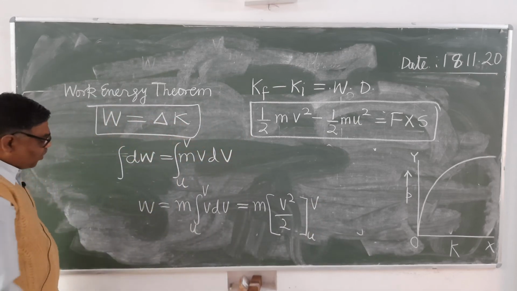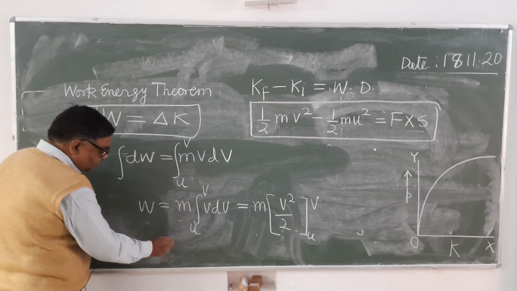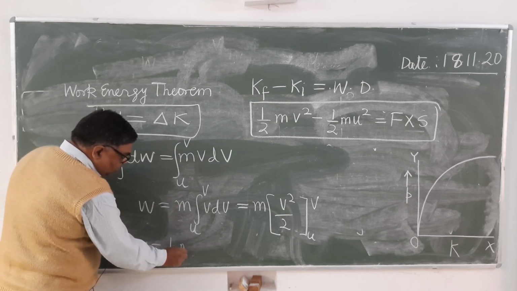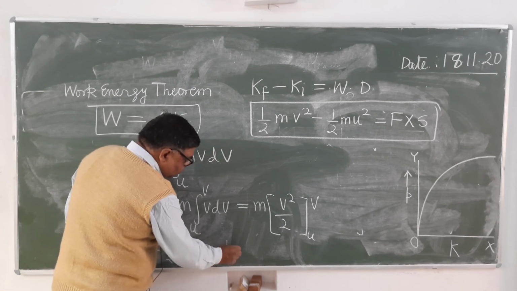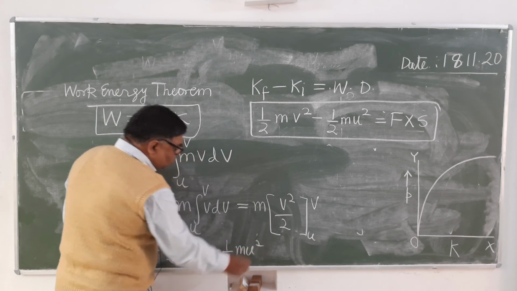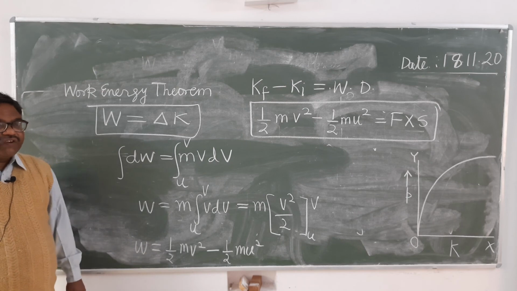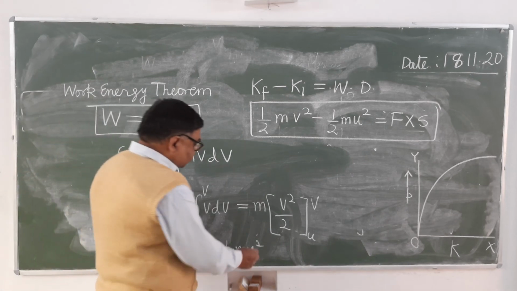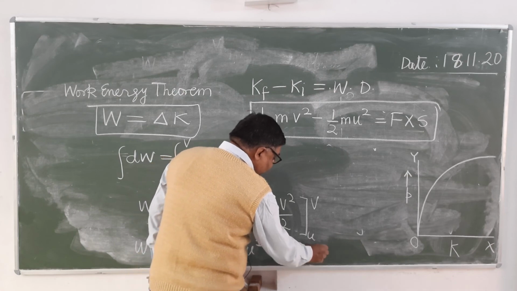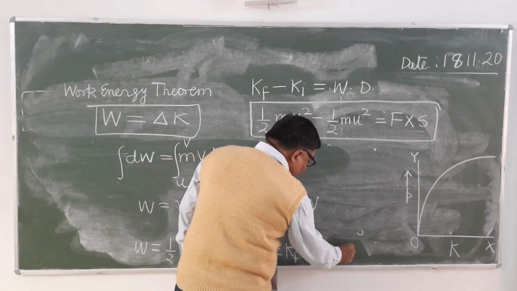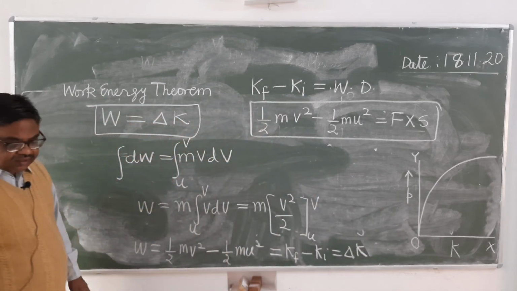When you simplify, W equals 1 upon 2 m v square minus 1 upon 2 m u square. What is half m v square? It is the kinetic energy in the final state. Kf minus Ki equals delta K.